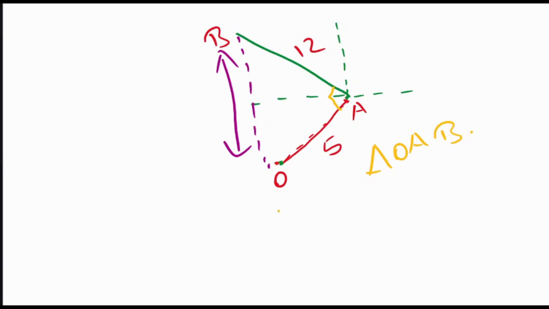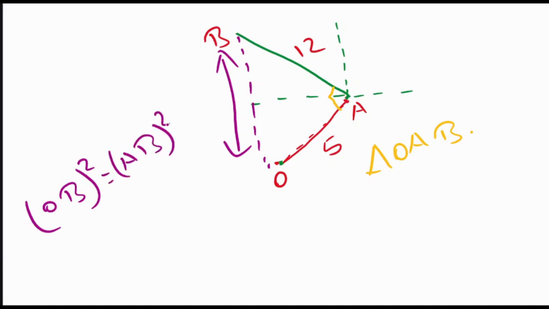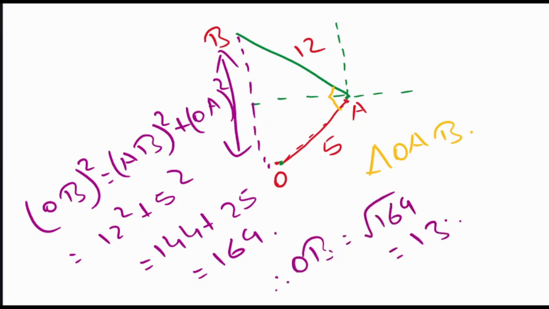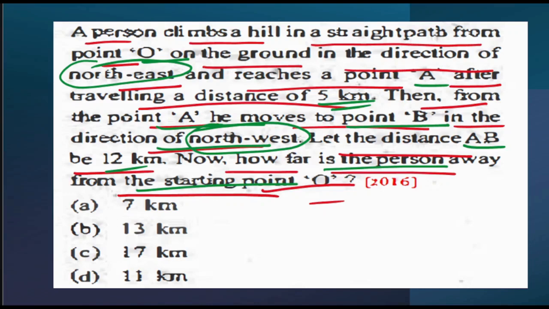Where we need to find out OB, which is my hypotenuse. OB squared is equal to AB squared, which is my base, plus OA squared, which is my height. So over here, it is 12 squared plus 5 squared, that is 144 plus 25, which is 169. Therefore OB is root over 169, which is 13. So my final answer will be option B, which is 13 kilometers.